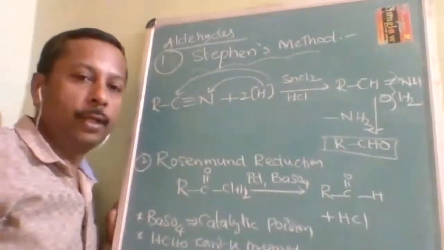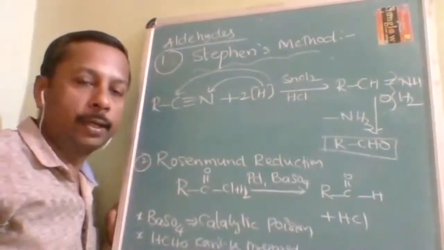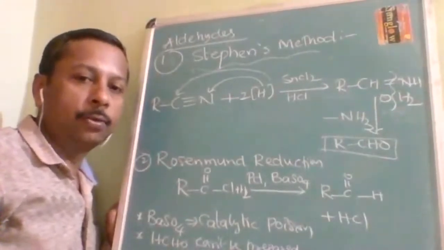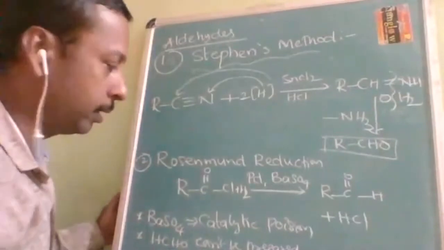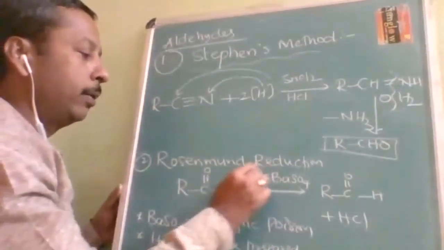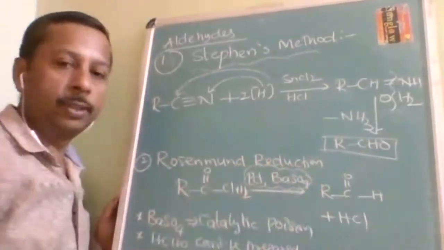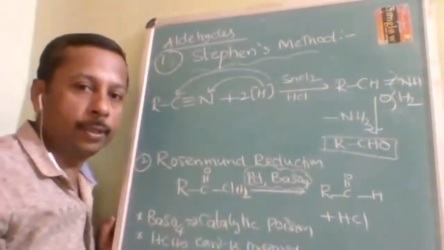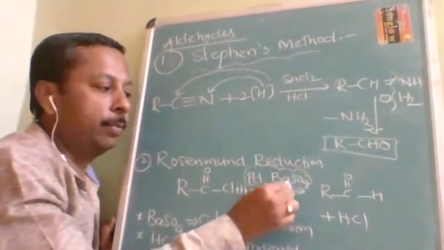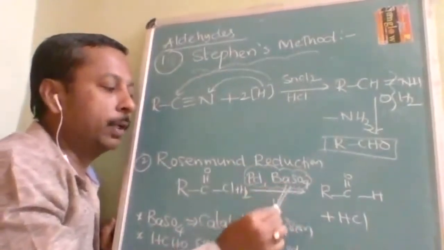Now we are into the second part, Rosenmund reduction. What is the next one? Rosenmund reduction. The reagent is Pd/BaSO4, reduction using molecular hydrogen. BaSO4 is the most important. What is the importance of this?